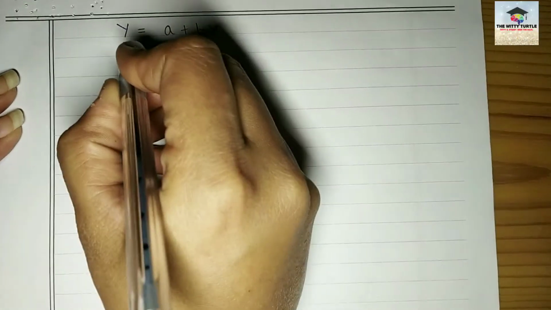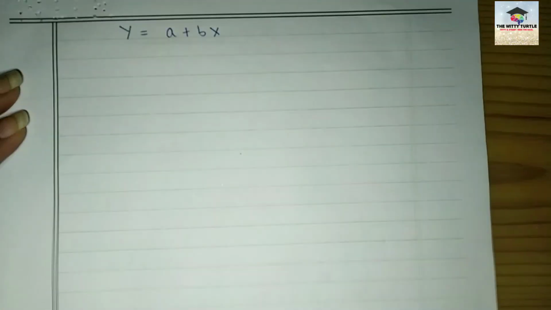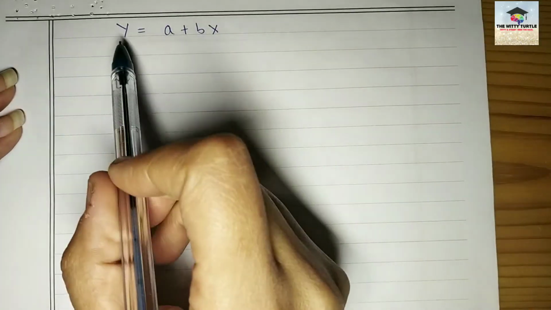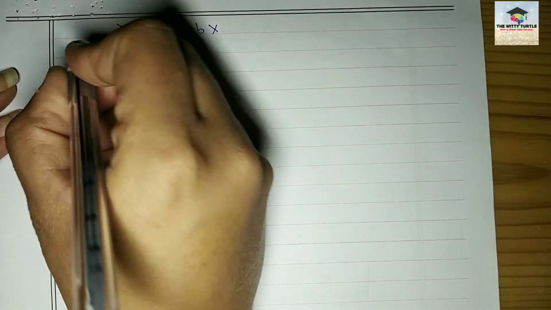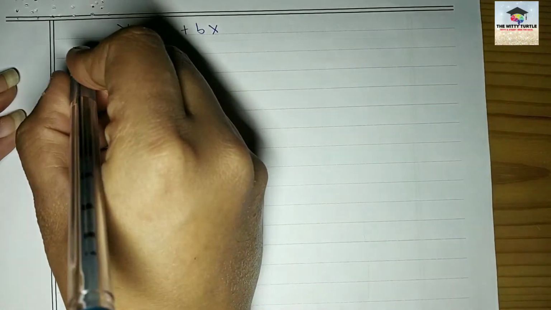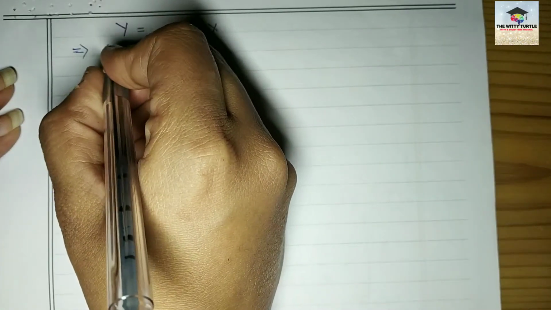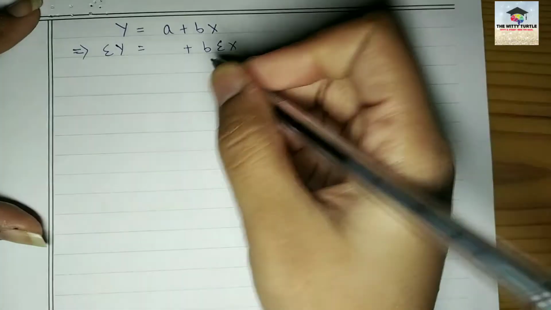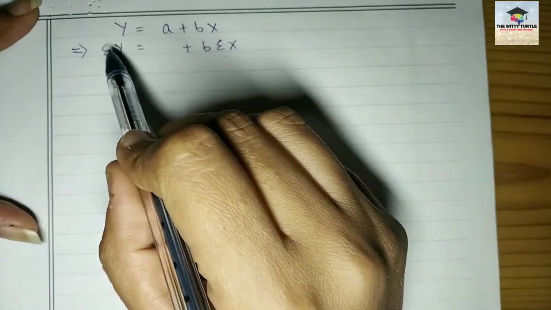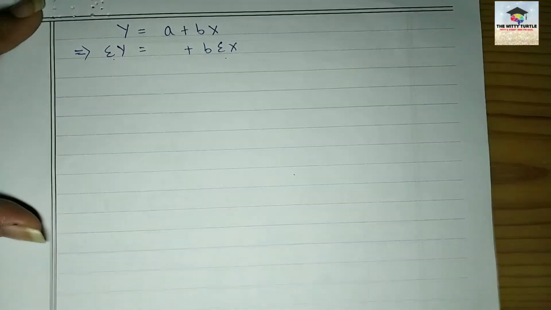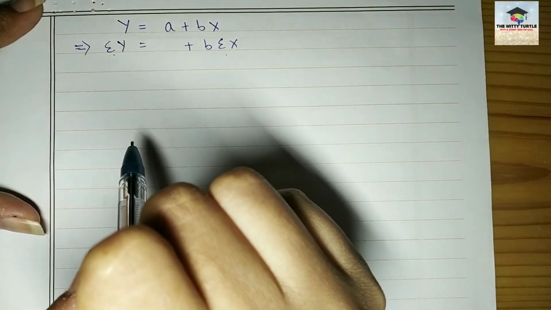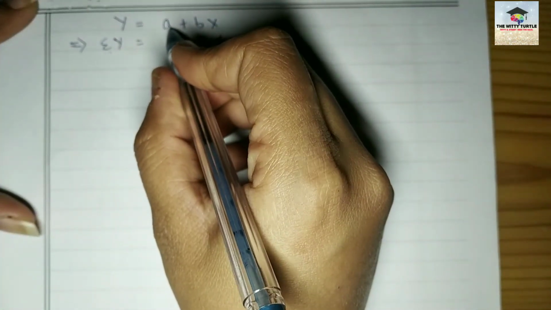So you already know this formula, y equals to a plus bx. Now how to remember the two equations to solve the demand forecasting in the indirect method? See, this is the formula, just write this one. Then in the next step, you have to take the summation of these, right? So summation of y equals to b into summation of x. The summation of whom? Of both of these, because these two are the variables, right? And then along with that, here you can see a.